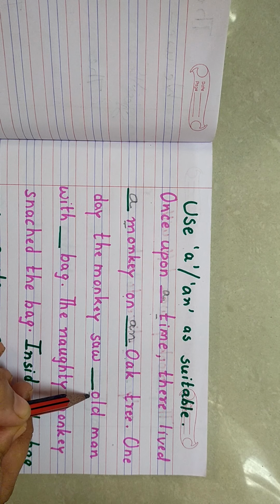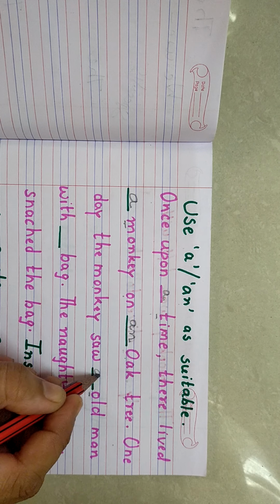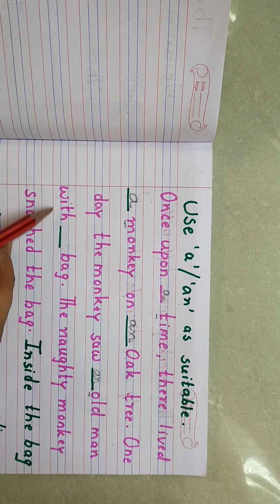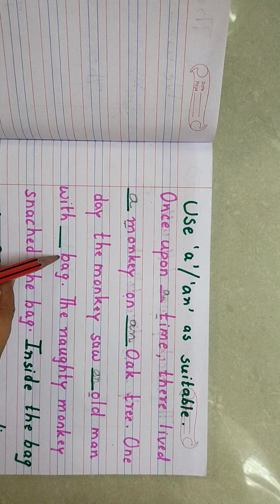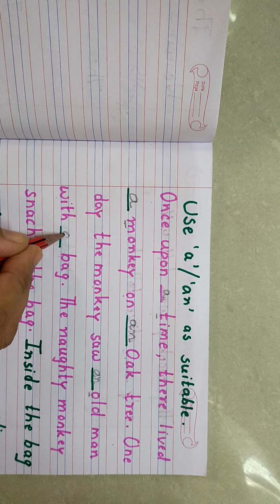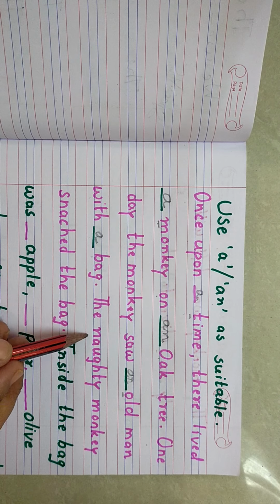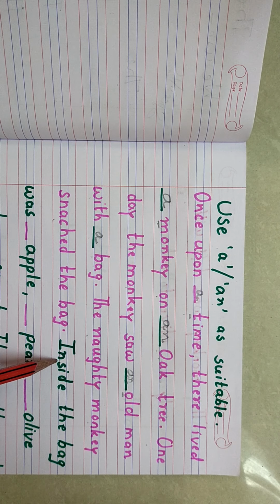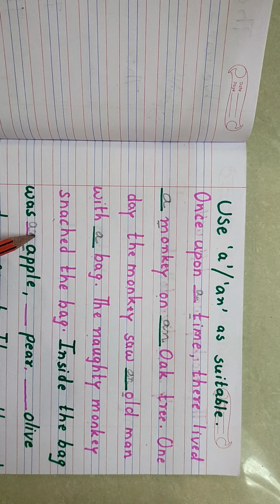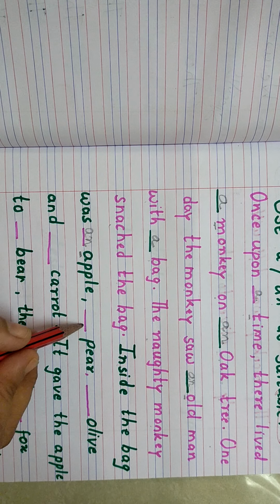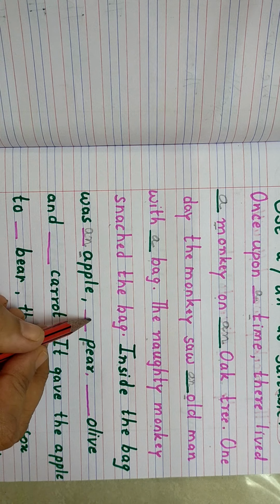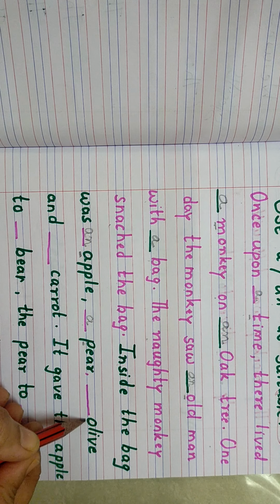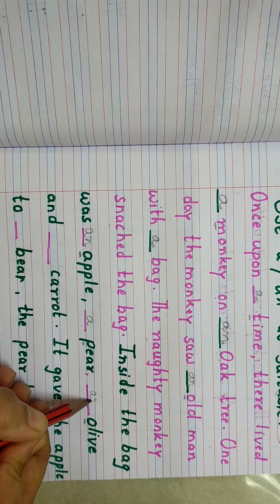O again, it sounds like a vowel. So an old man with a bag. B is a consonant. So a bag. The naughty monkey snatched the bag. Inside the bag was an apple. A again. So an apple. A pear. P is a consonant. So a pear. An olive. O, that is an olive. And a carrot.